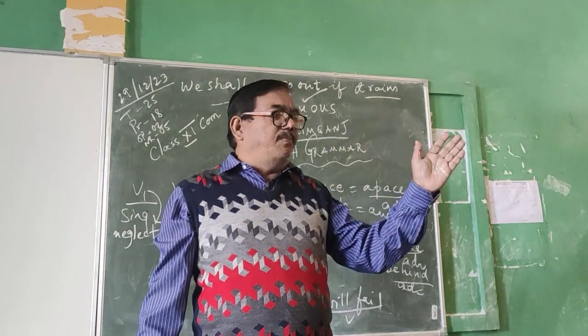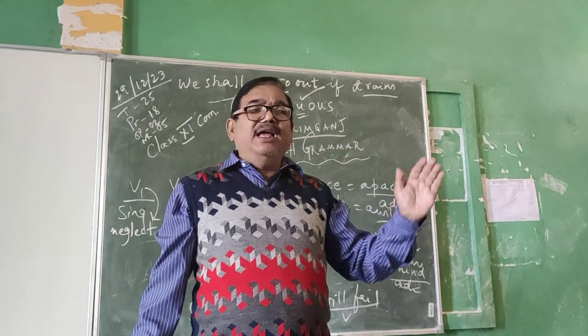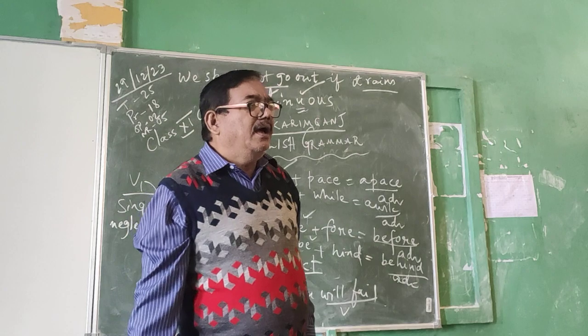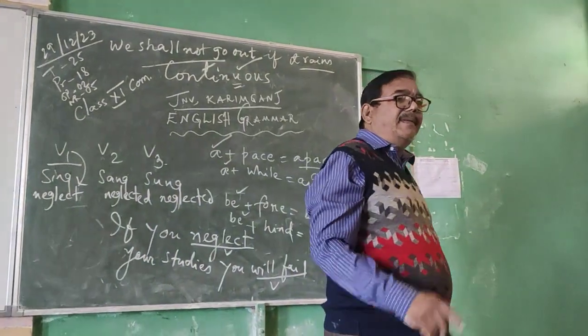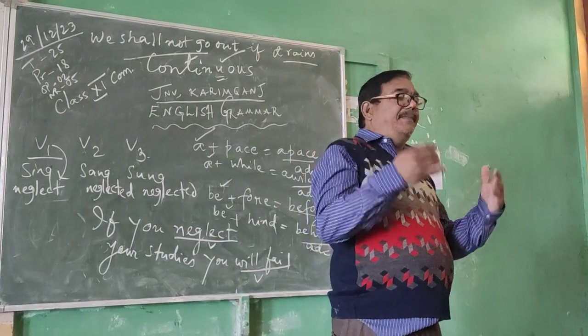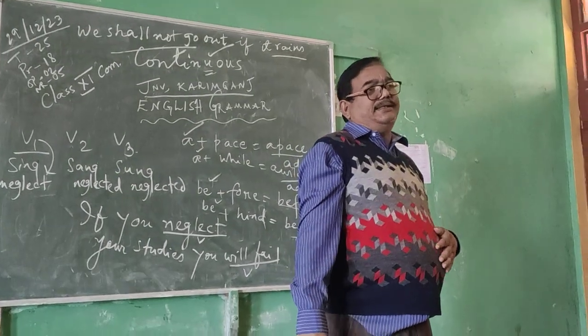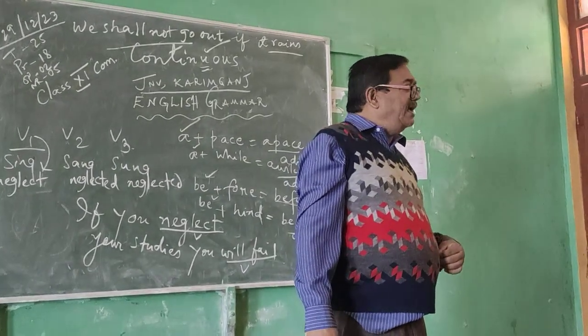There are three third person singular pronouns in English: he, she, and it. He we use in case of males, she we use in case of females. If we do not understand whether male or female, we use it. Like, the baby is crying. Can you tell me whether the baby is a male baby or female baby? No, we can't say. The baby may be a male baby, it may also be a female baby. So the pronoun will be it. It is crying.